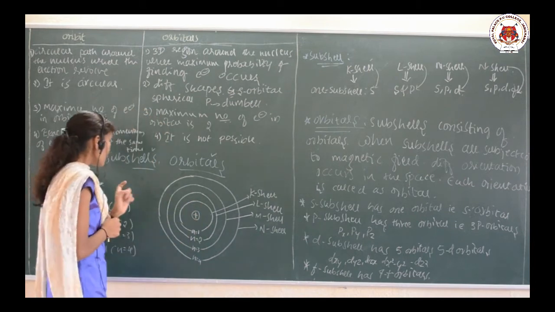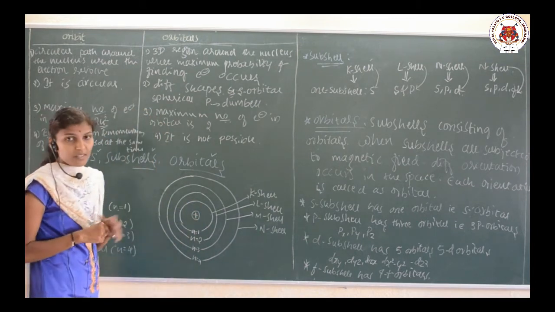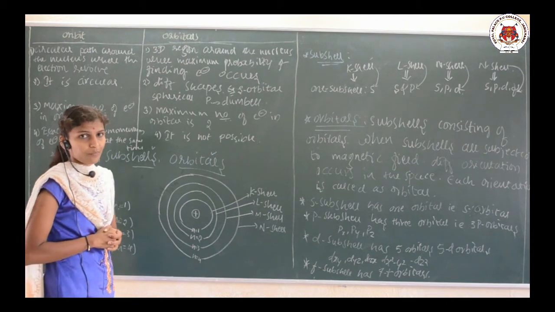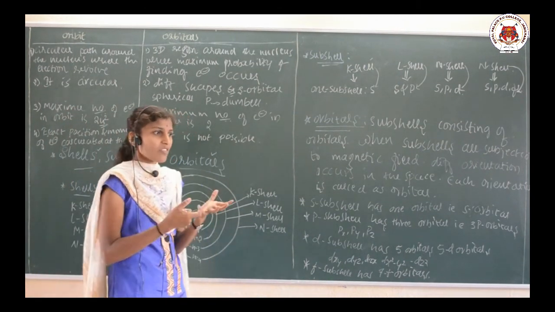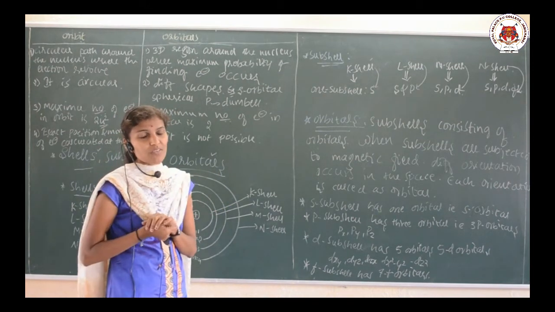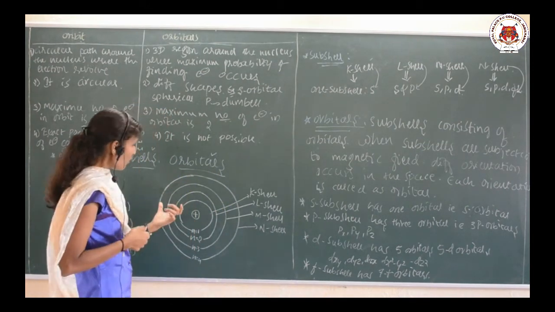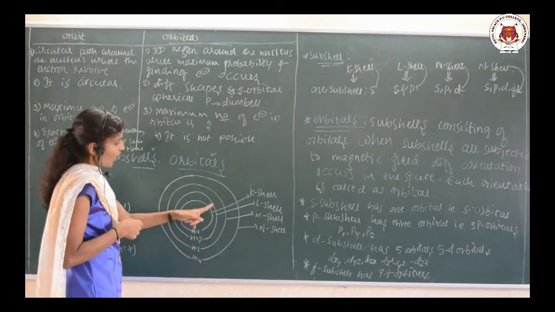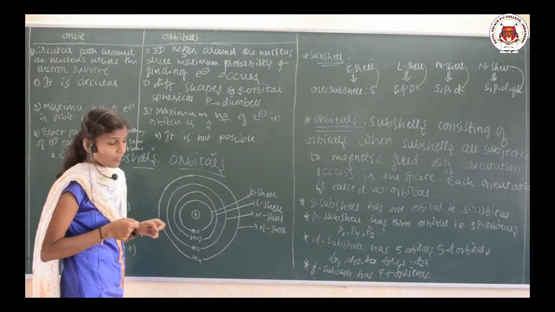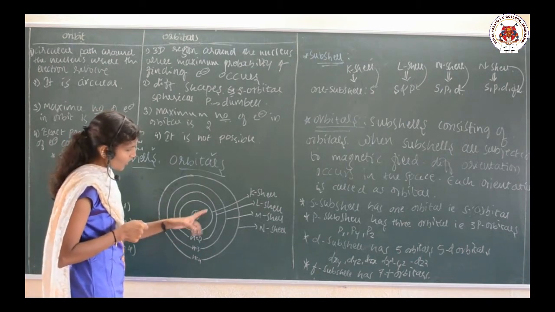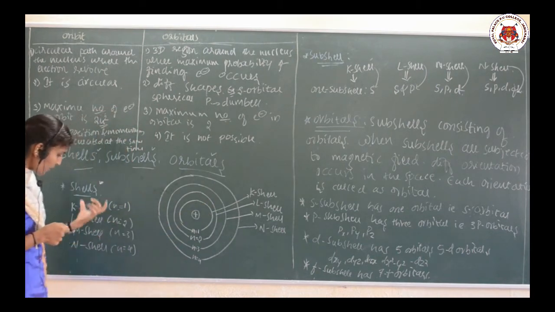So, let us discuss the cells, subcells and orbitals. Cells are the energy levels, the circular pathways around the nucleus. Suppose this is the nucleus and these are the orbits where the electrons are revolving. There are cells K, L, M, N and so on.